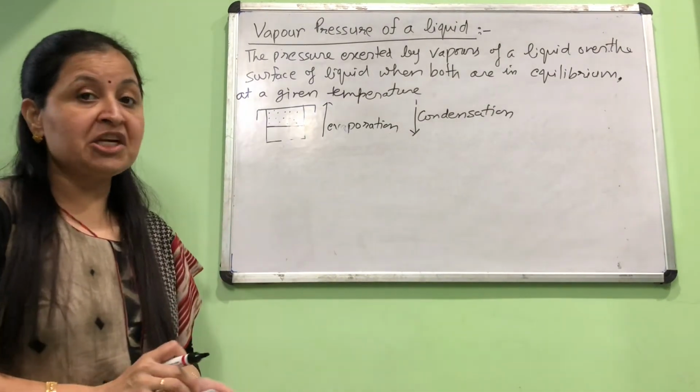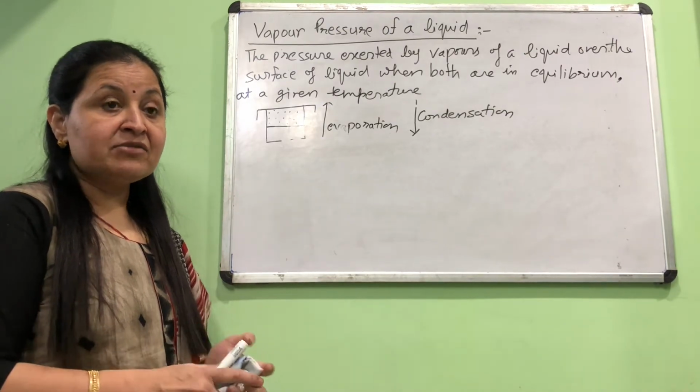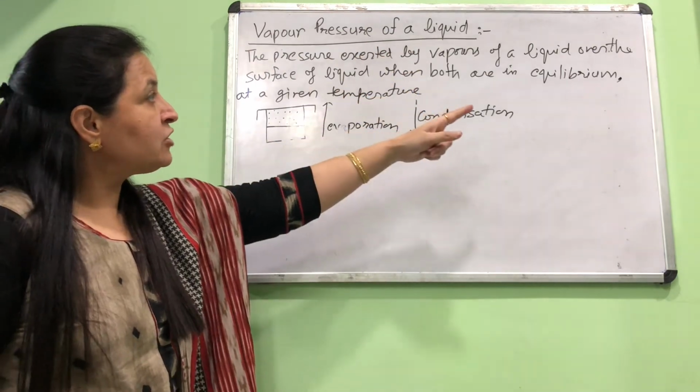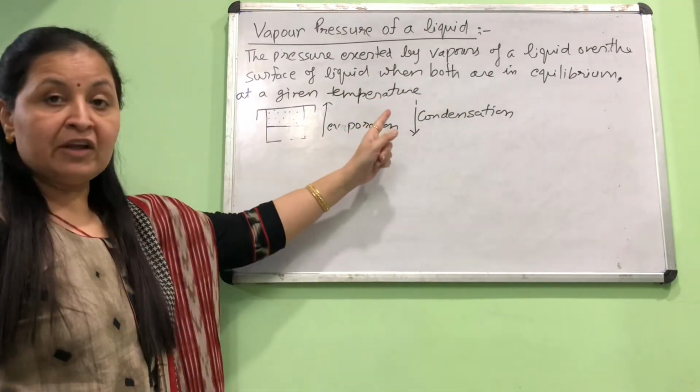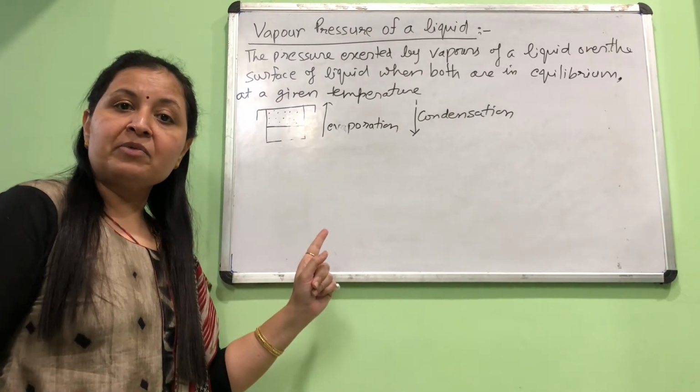If temperature changes, the same liquid will have a different vapor pressure. So the pressure exerted by vapors of a liquid over the surface of liquid when both are in equilibrium at a particular temperature is called vapor pressure of that liquid.